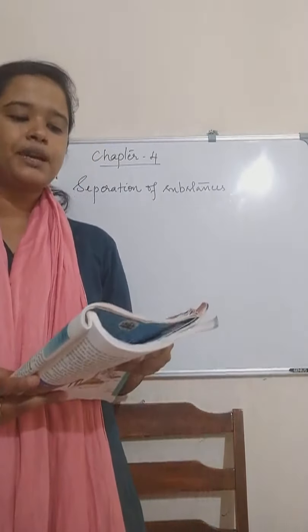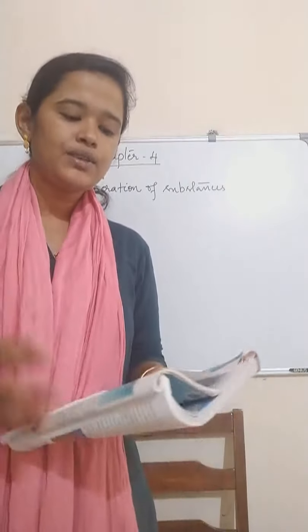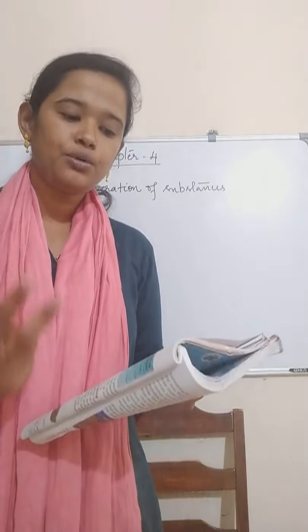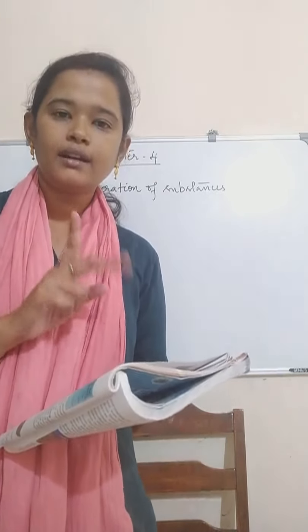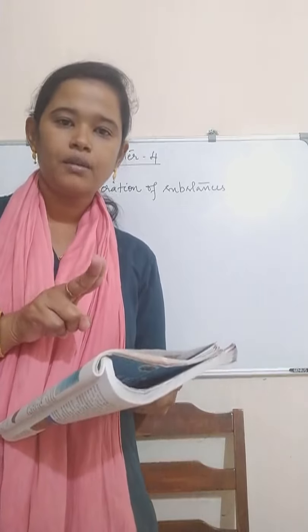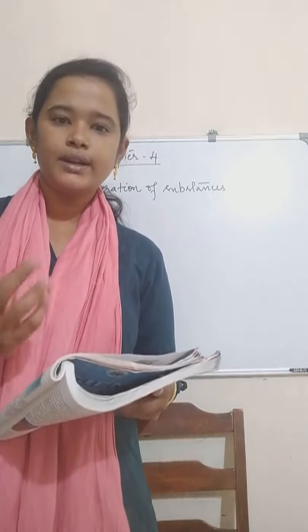Column 1, separate stone from rice. Which second column entry is suitable for the first one? To separate two different but useful components? In that one, stone and rice are both useful components, no? So the first one is wrong.